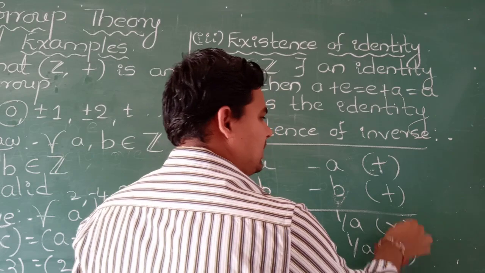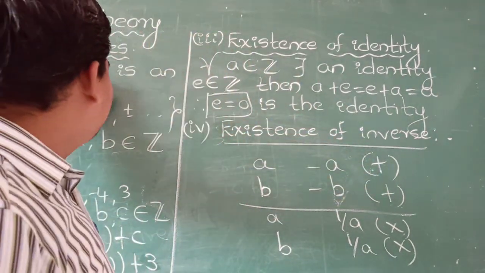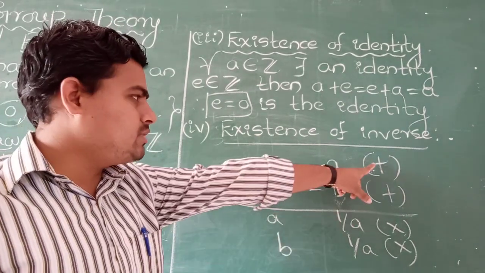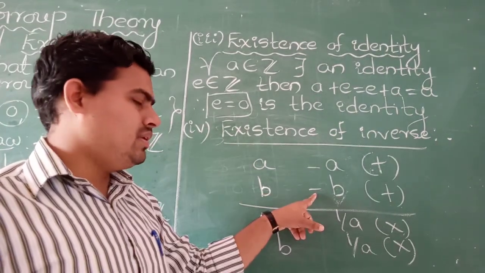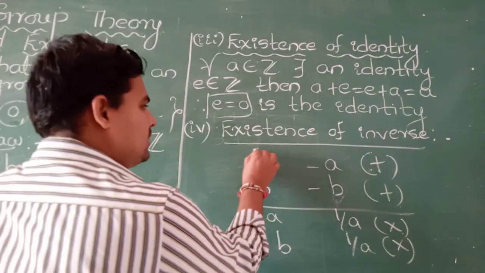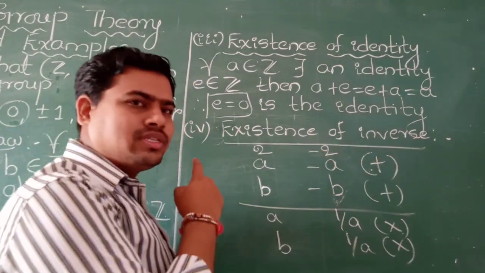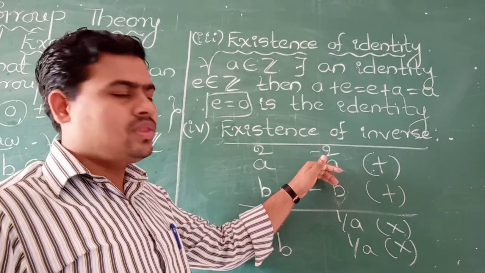This is for multiplication and that is for addition. Here we have the binary operation as addition, therefore this is not needed. With respect to addition, A's inverse is minus A, B's inverse is minus B. For example, if 2 is present in Z, then minus 2 is also present in Z. Observe this set, positive numbers are also there, negative numbers are also there.